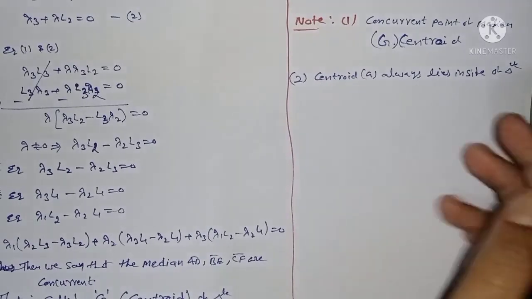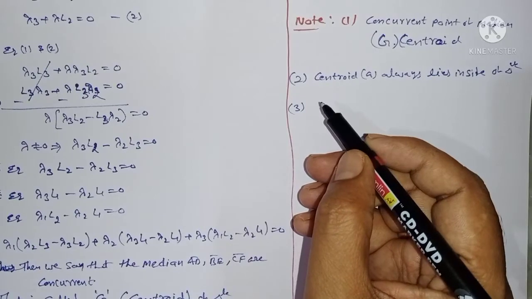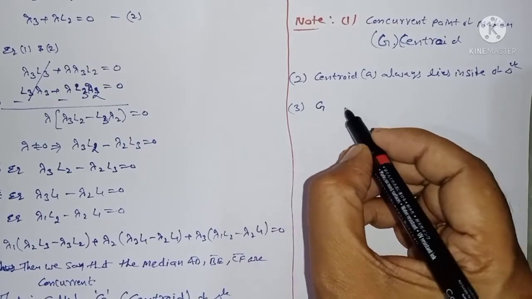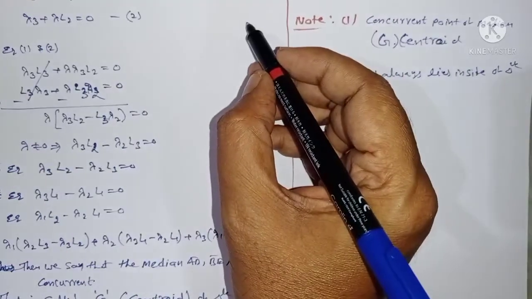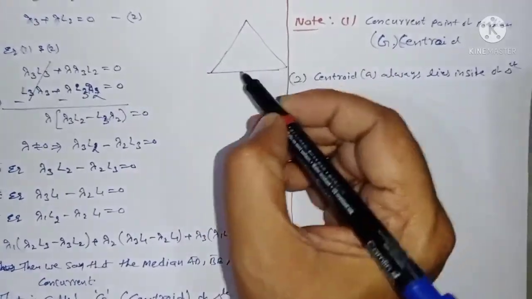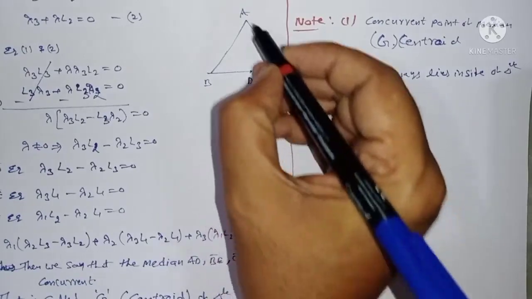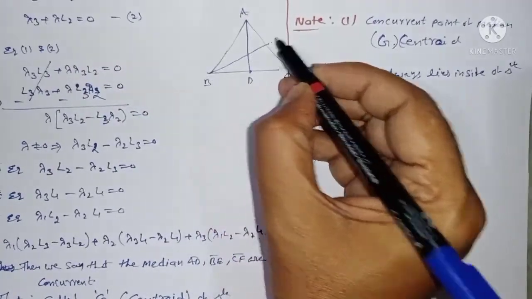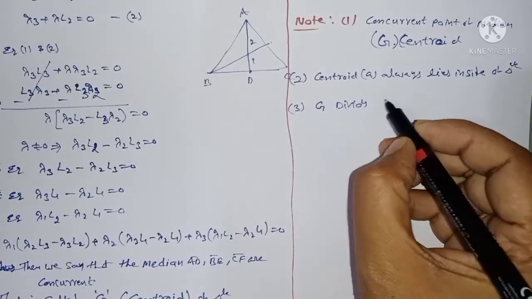Okay, listen here. The third one is that G divides the median. I can draw a figure also: A, B, C. This is the midpoint D. Therefore D is the midpoint of BC. Its ratio is 2:1. I can add here: G divides the median AD.